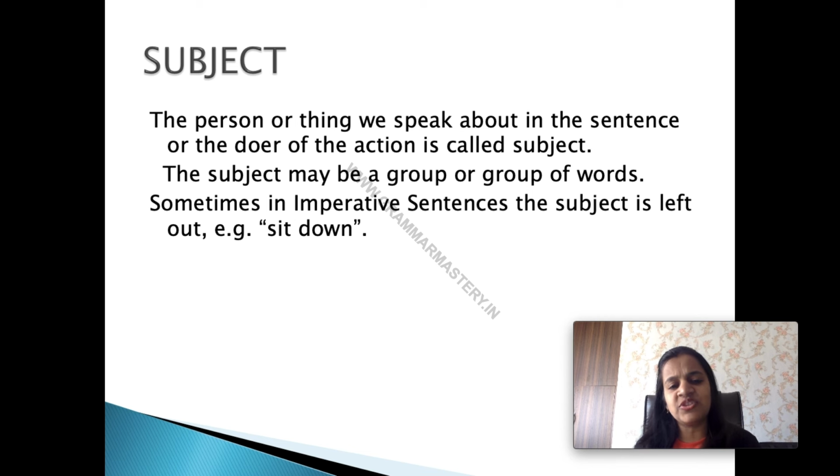That is why the subject is basically understood there. So in such sort of sentences usually the subject is left out. So the person or thing we talk about in the sentence or the doer of the action is called subject. Subject may be a word or group of words.